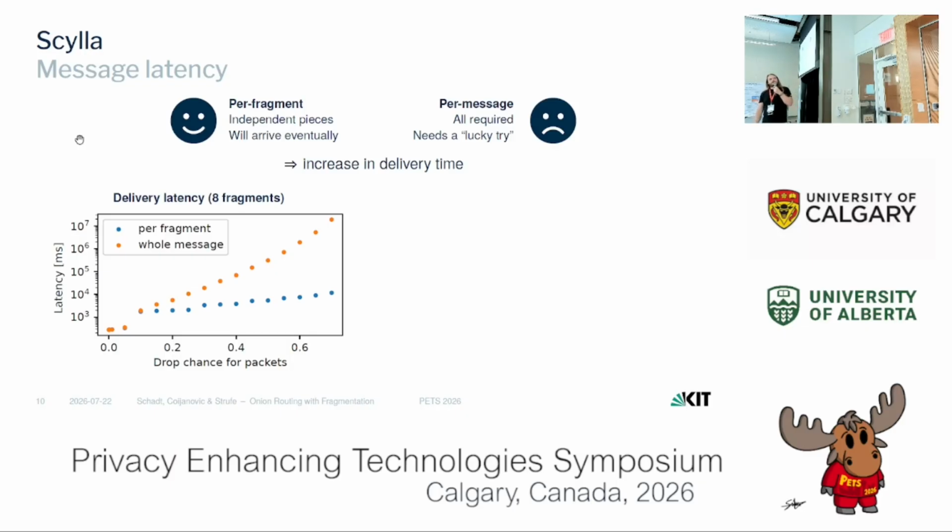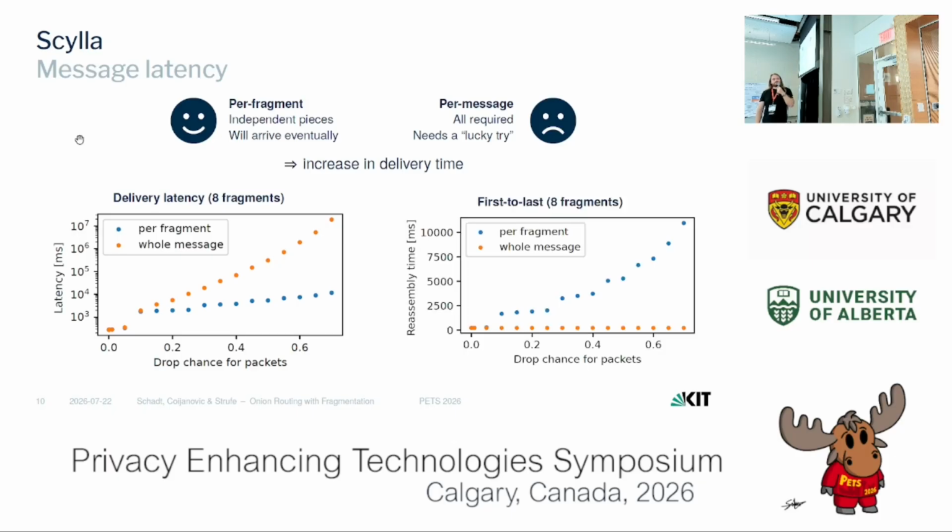On the other hand, if we look at the time that Bob can measure between the first fragment of a message and the last one, we can see that this per-message retransmission strategy removes all the variation, even for high packet loss, which is exactly the thing that we want to hide in order to not give Bob the signal of Alice being under attack.